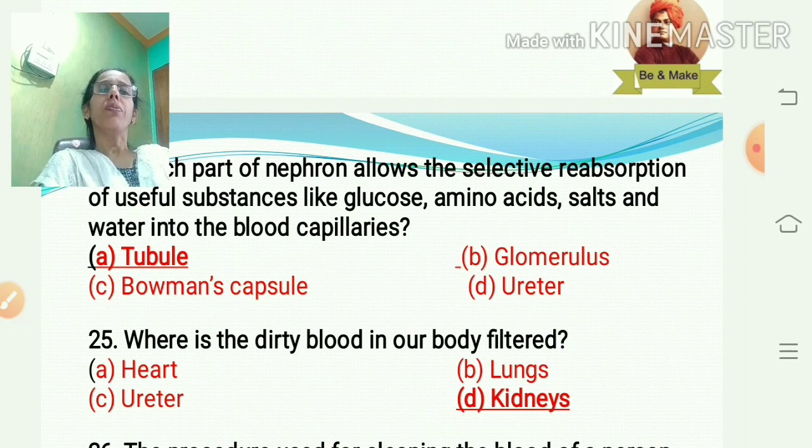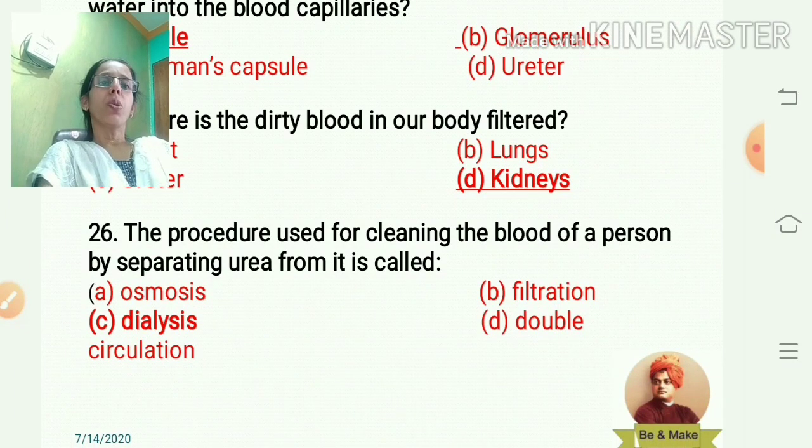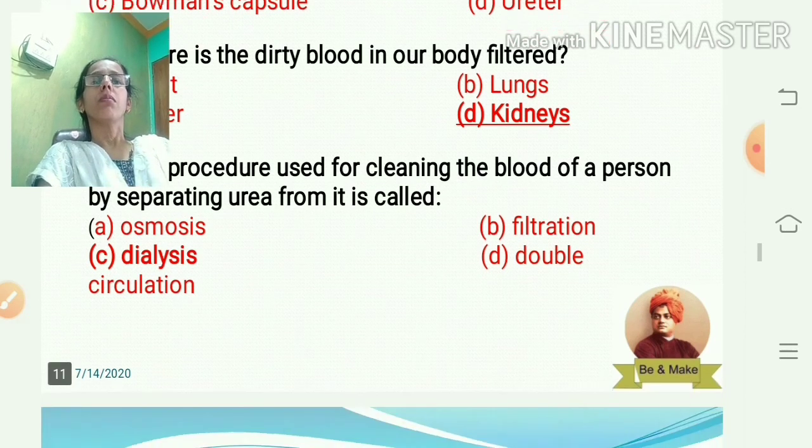So the kidney is the part of our body where dirty blood is filtered, in the Bowman's capsule in the glomerulus. The procedure used for cleaning the blood of a person by separating urea from it is artificial cleaning, and it is called dialysis.